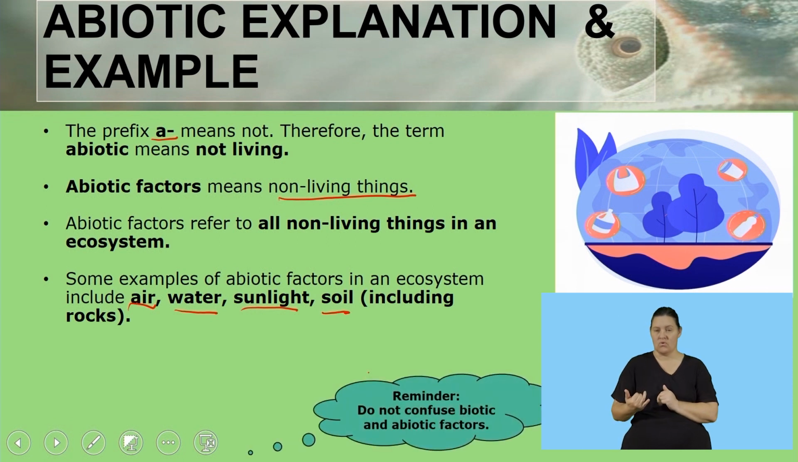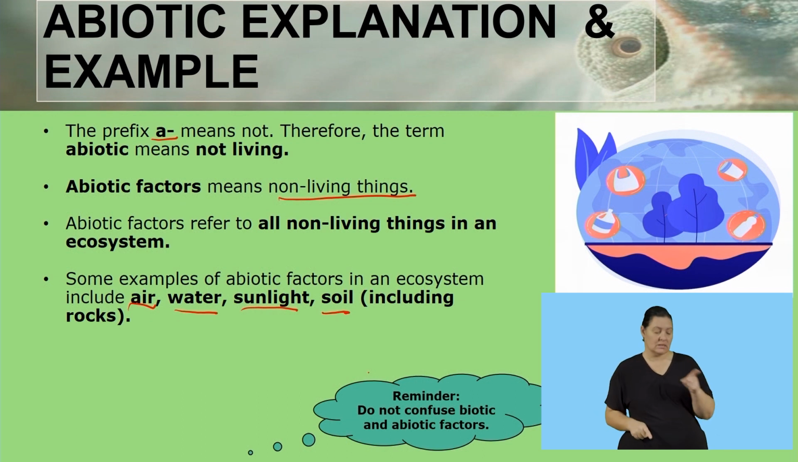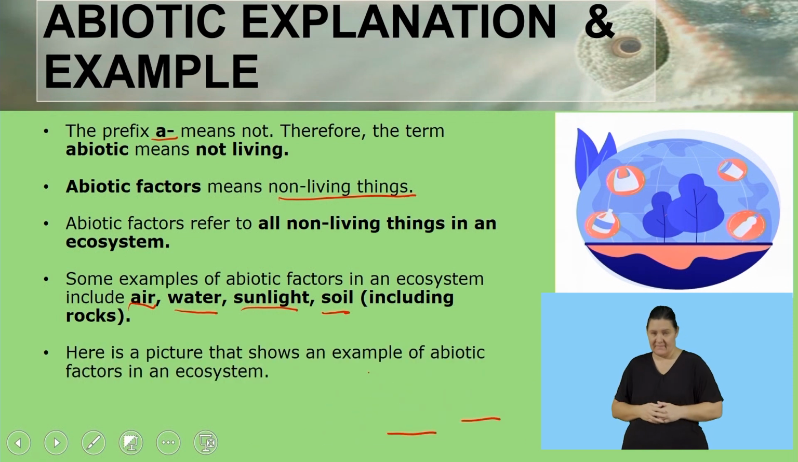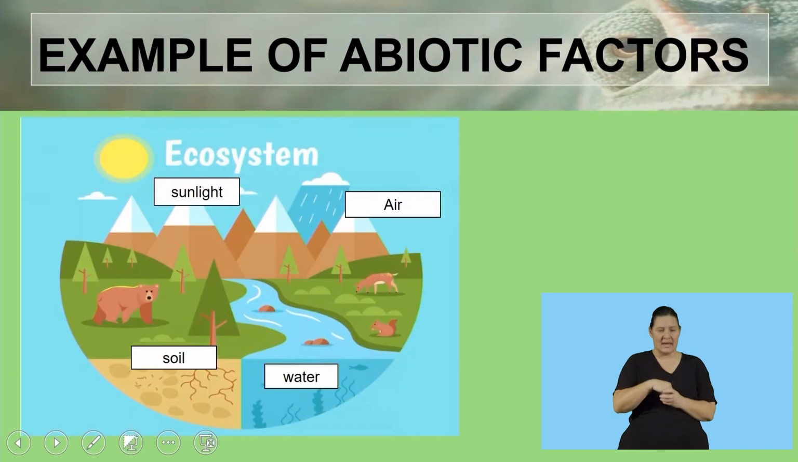Right, so just a quick reminder, do not confuse abiotic with biotic. Biotic means living, abiotic means not living. Here's a picture that shows an example of abiotic factors in an ecosystem. If you remember, from the previous picture, we saw an ecosystem that had both living and non-living factors, but we only identified the living. So this time we are going to identify only the non-living, or the abiotic factors.